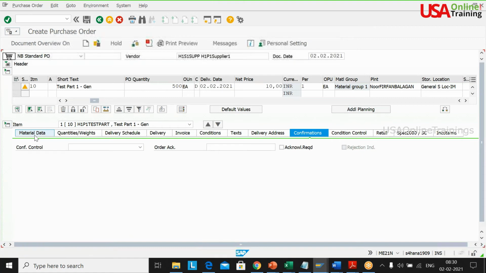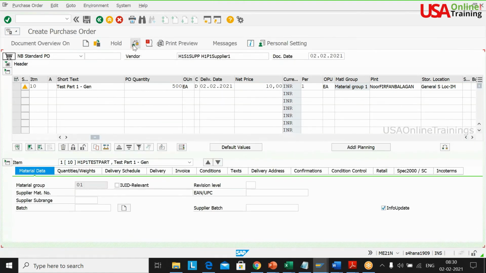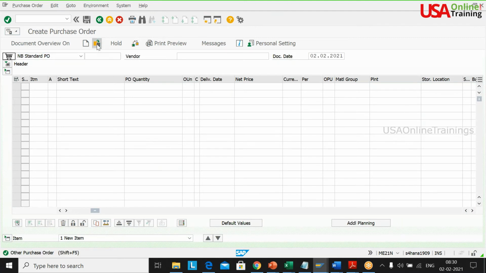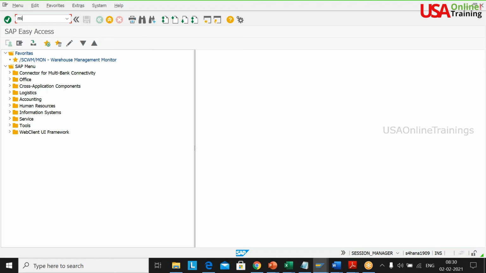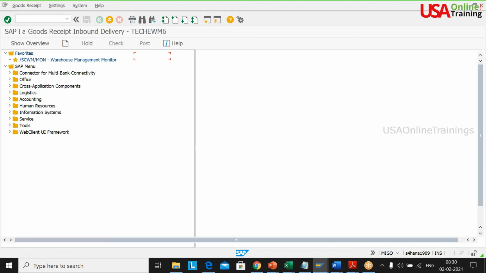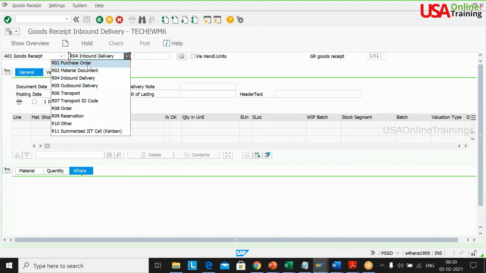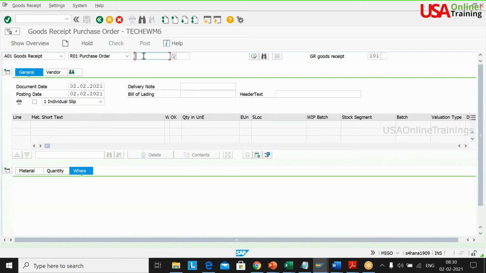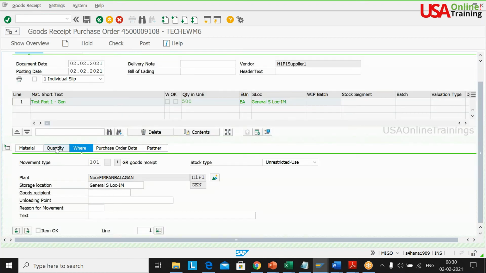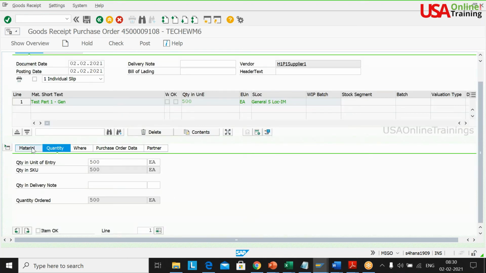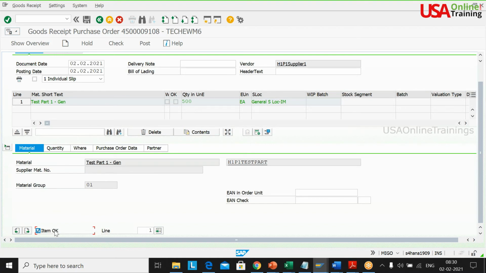Save it. So the purchase order got created. Now what you are going to do? I'm going to create MIGO directly without inbound delivery. This goods receipt against purchase order I will take here. So 500 pieces, right?